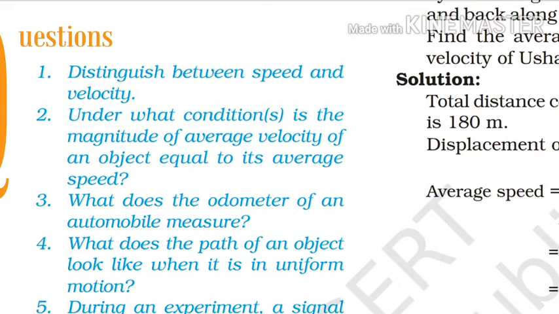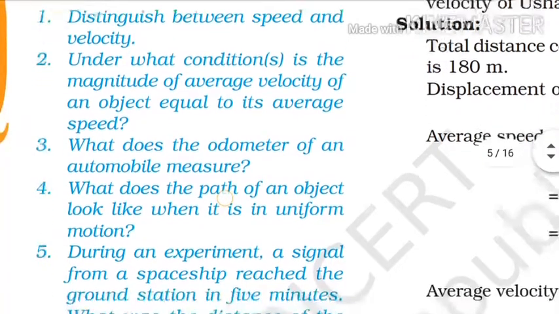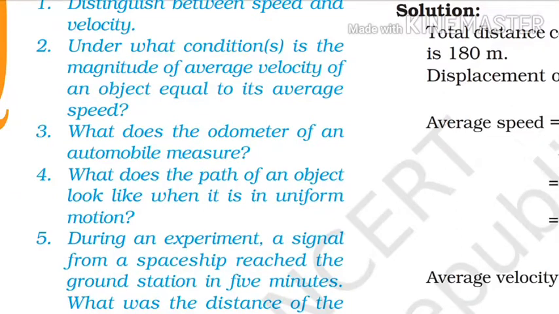Now come to the third question. What does the odometer of an automobile measure? The odometer of an automobile measures the distance travelled by the bike or the automobile.